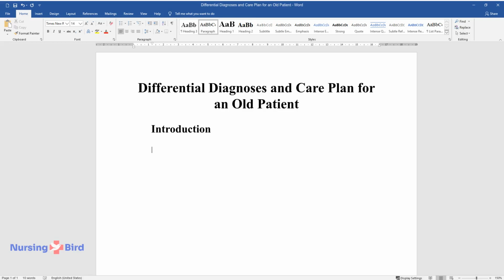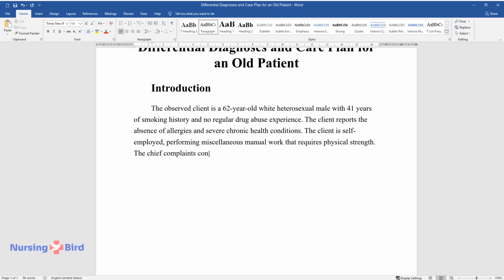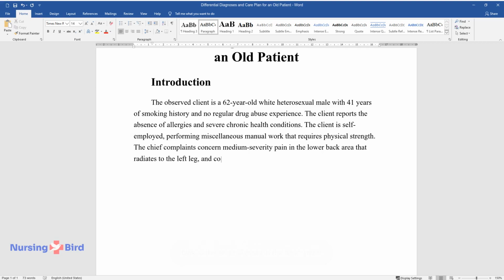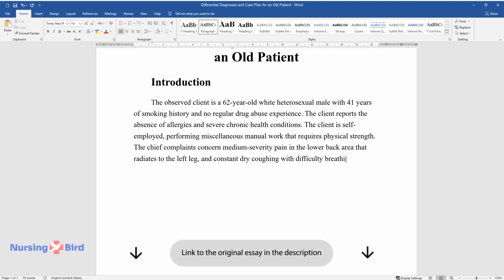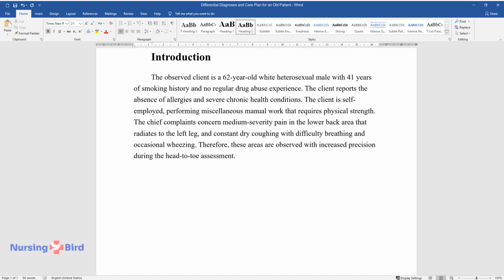Introduction. The observed client is a 62-year-old white heterosexual male with 41 years of smoking history and no regular drug abuse experience. The client reports the absence of allergies and severe chronic health conditions. The client is self-employed, performing miscellaneous manual work that requires physical strength. The chief complaints concern medium-severity pain in the lower back area that radiates to the left leg, and constant dry coughing with difficulty breathing and occasional wheezing. Therefore, these areas are observed with increased precision during the head-to-toe assessment.